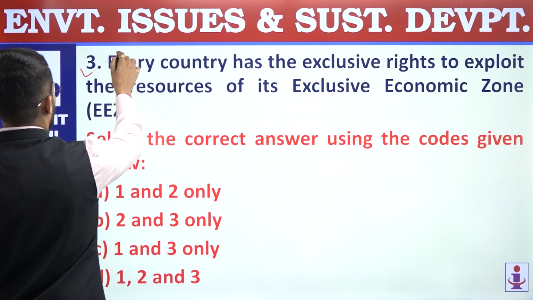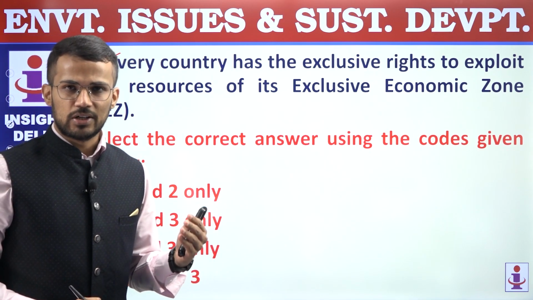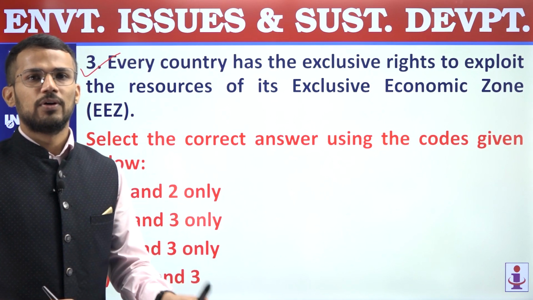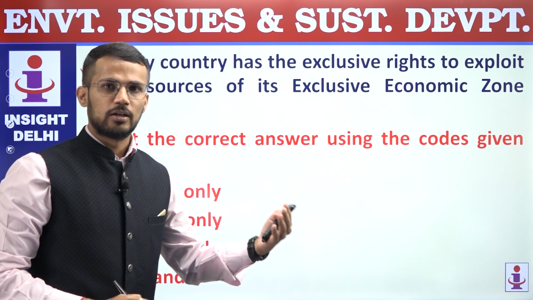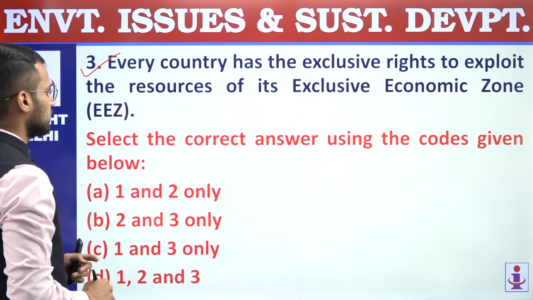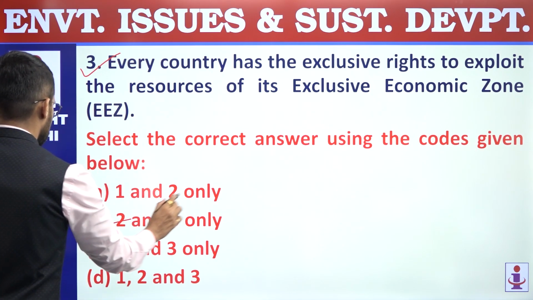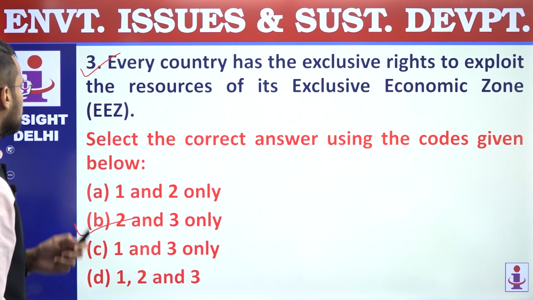This is also correct regarding EEZ. In EEZ, whatever resources are found, the right on those resources is of the country along whose territorial waters that EEZ exists. So second and third statements are correct. First is incorrect. We are supposed to find out correct statements. Answer is B, 2 and 3 only. Question number 80, answer is B.